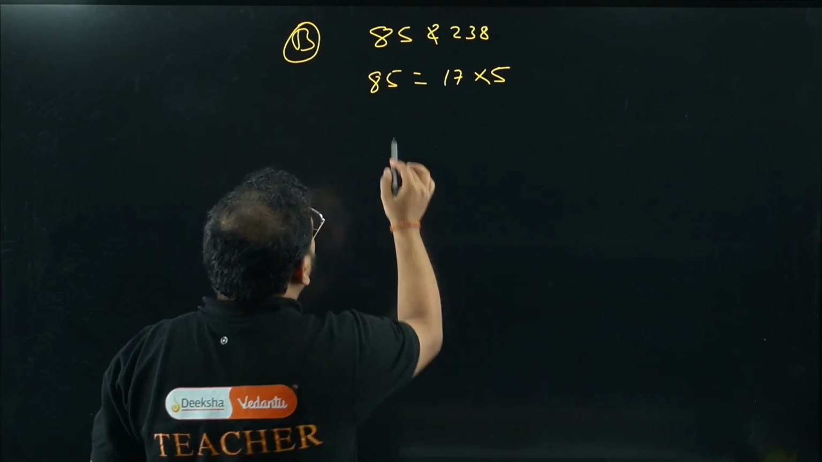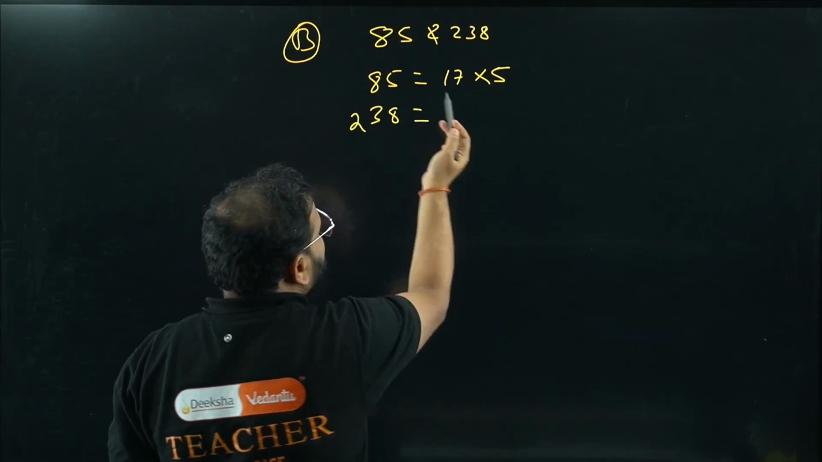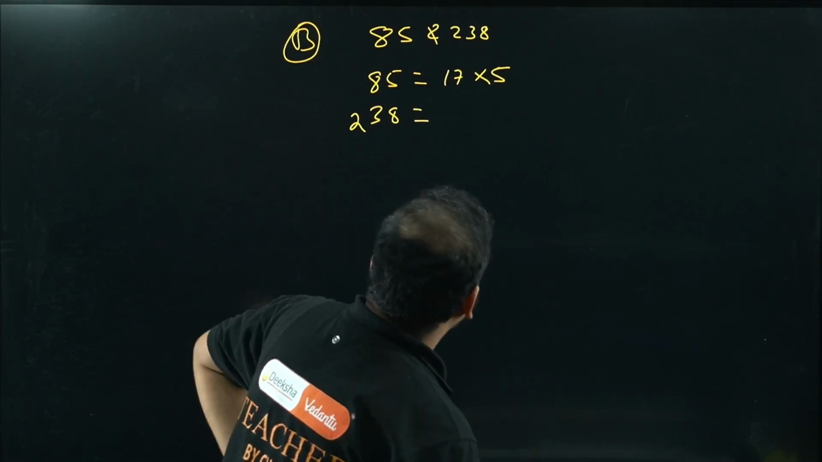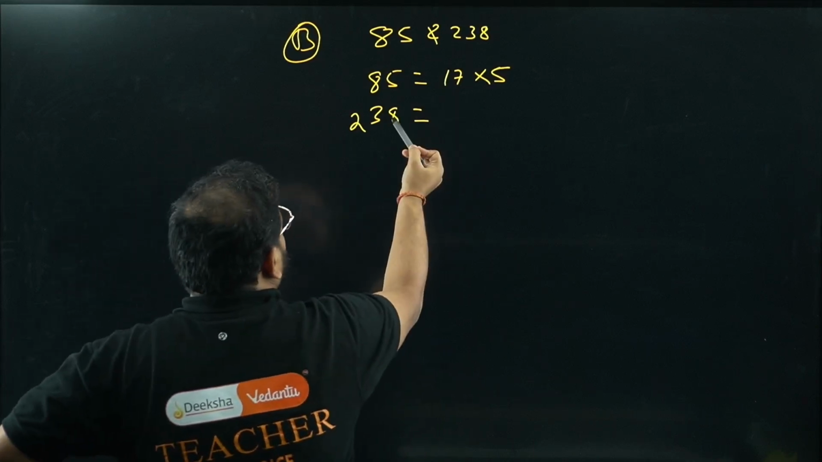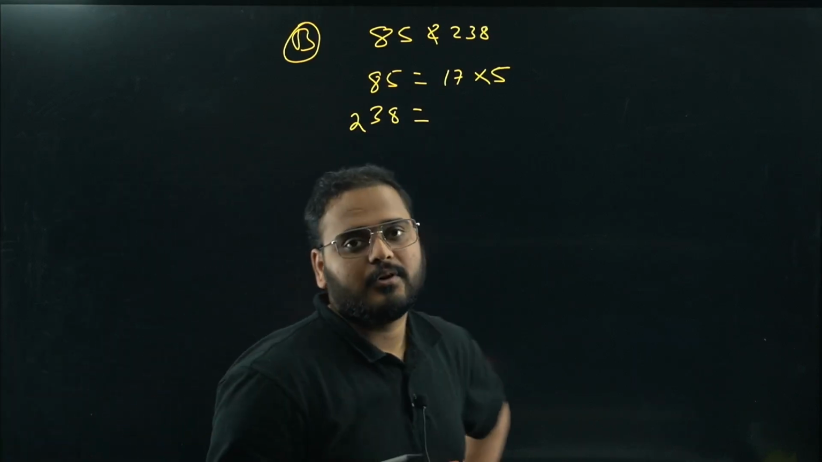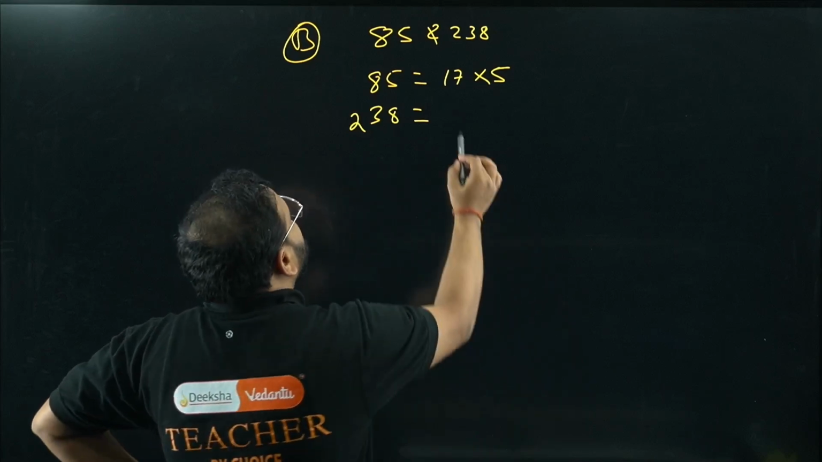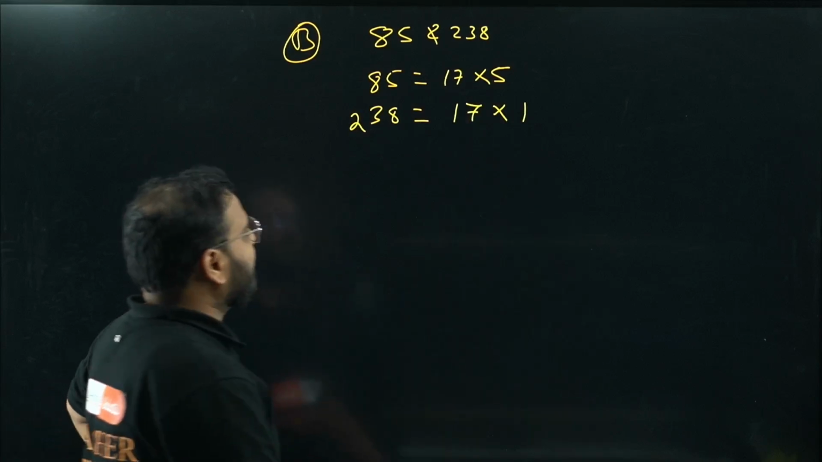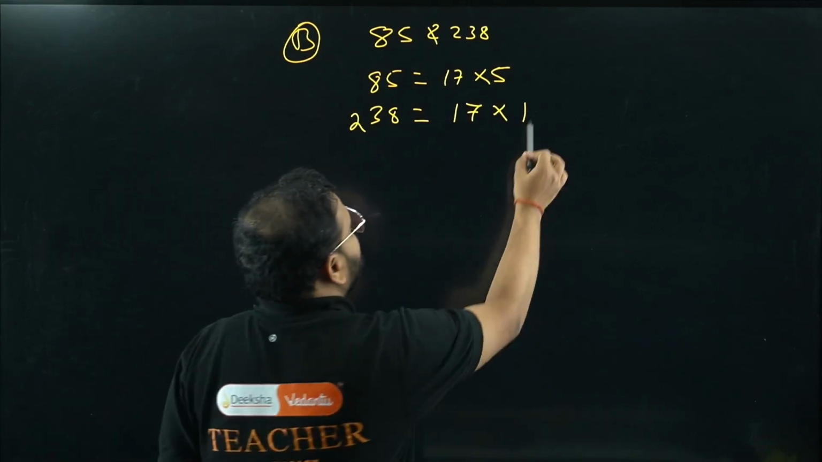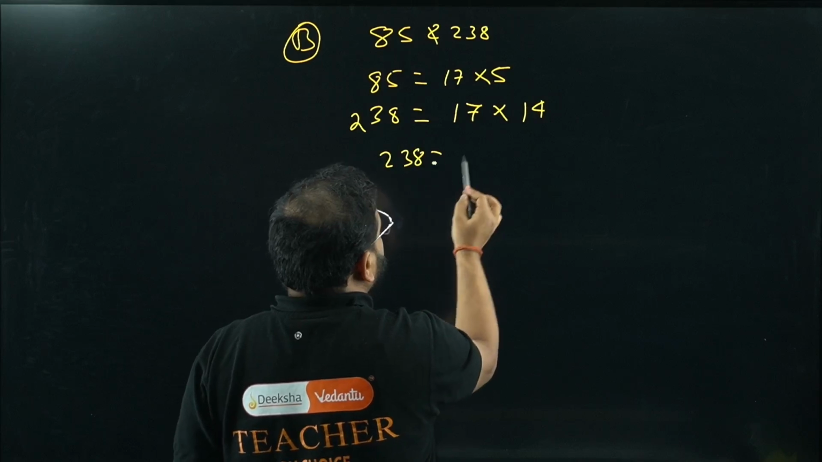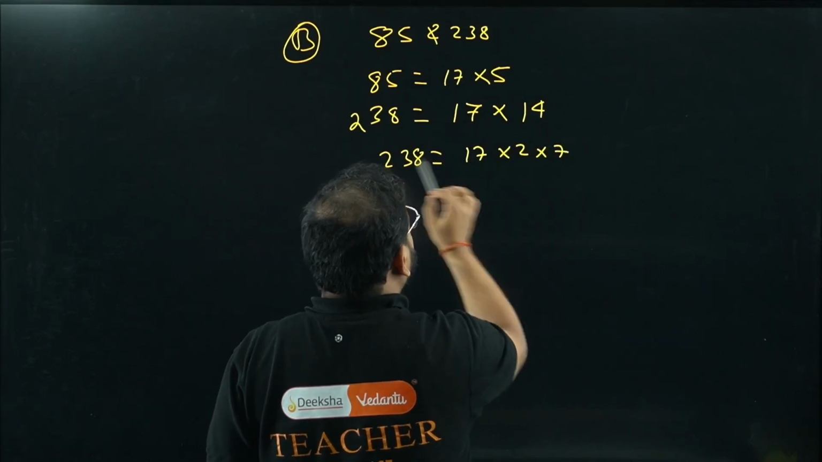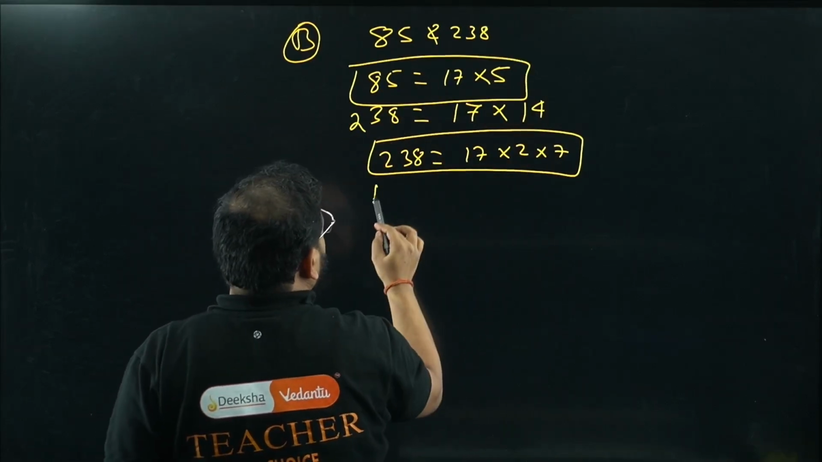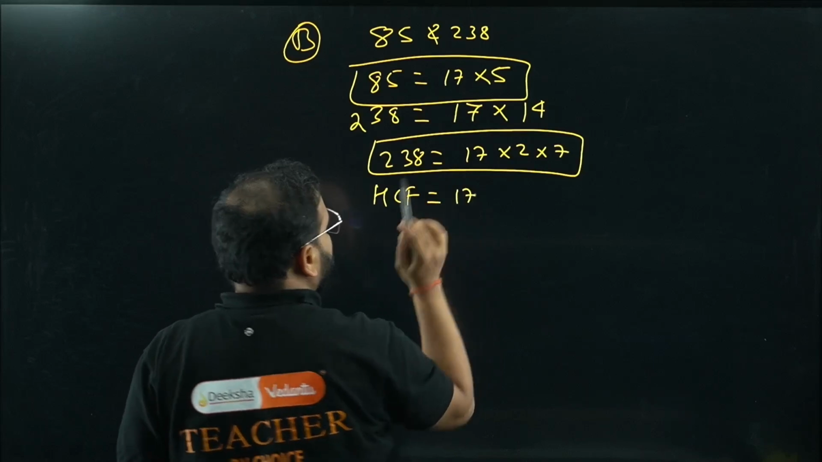What about 238? You know, it has to have 17 in it. If an HCF exists, we have 17 in it. Because 5 is not there, 238 is not a multiple of 5. It has to be a multiple of 17. So one time we'll do 17 into 1 is 17. We have here remainder as 6. 68 is 4. So basically my 238 prime factorization is 17 into 2 into 7. So what is HCF? Check this out. HCF is 17.